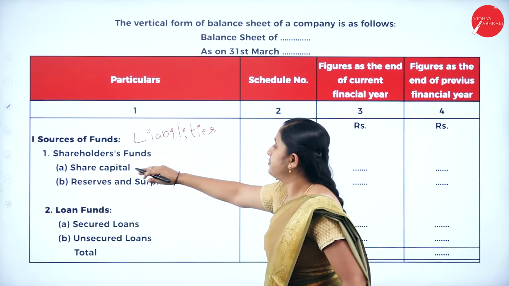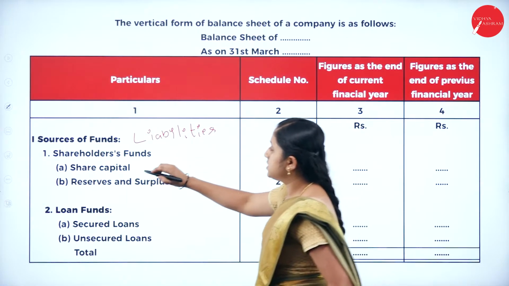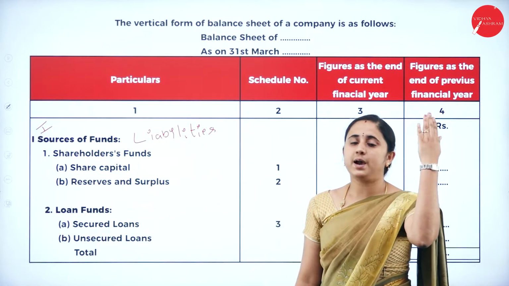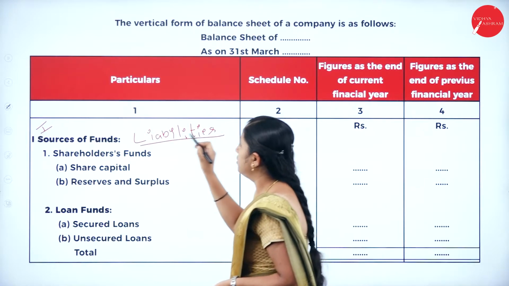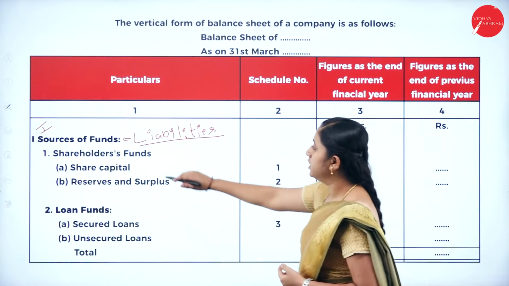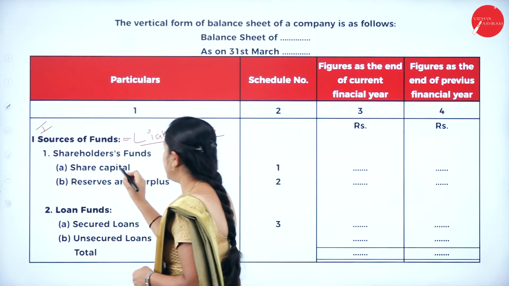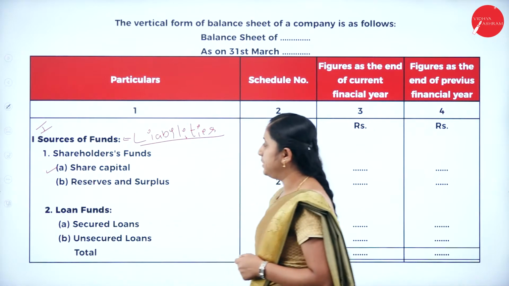Under liabilities, first one we have shareholders fund. This is the first liability. In horizontal form, we have liabilities on our left hand side. That liability we are going to write as sources of fund. Under that, first one, shareholder fund. Under shareholder fund, first one, share capital.